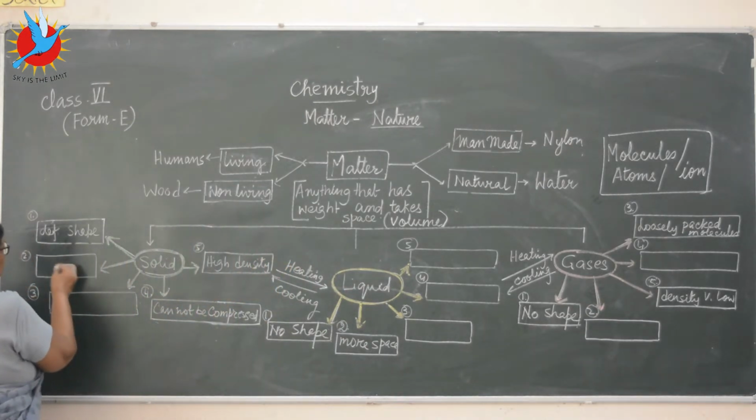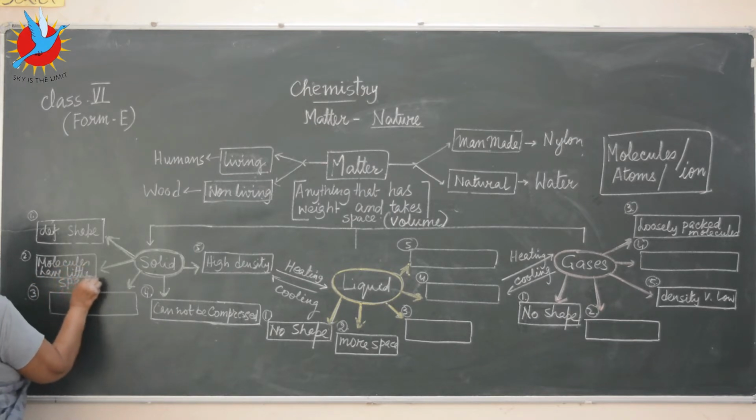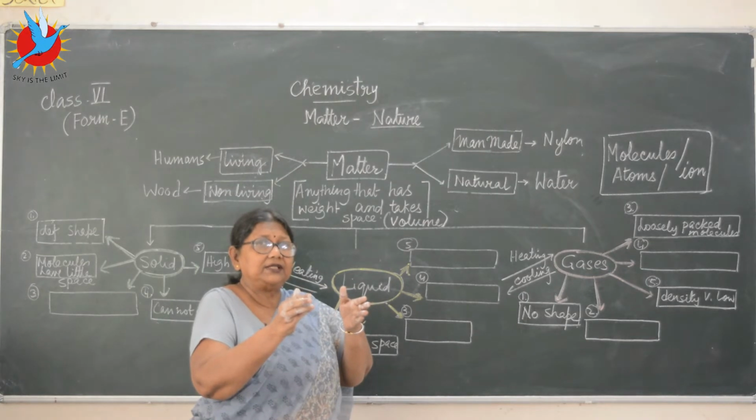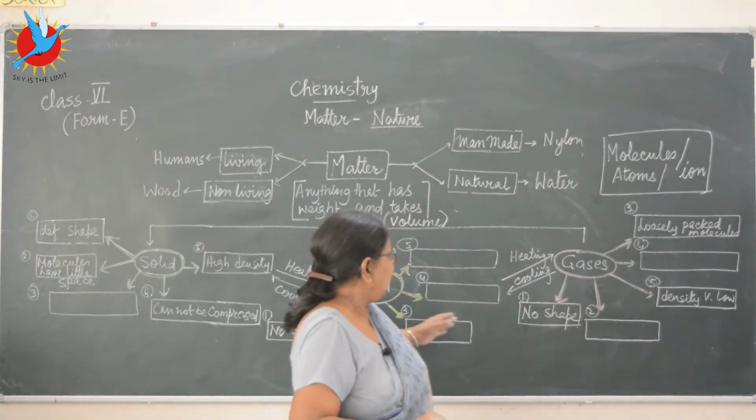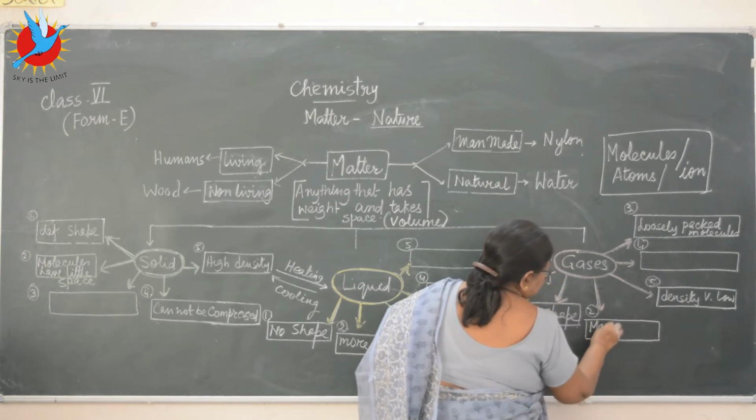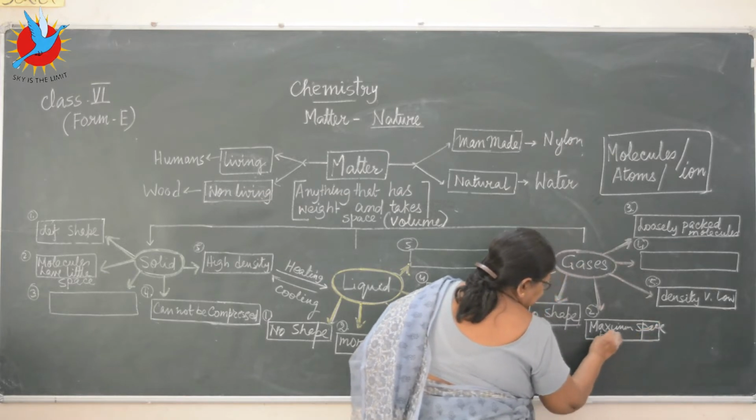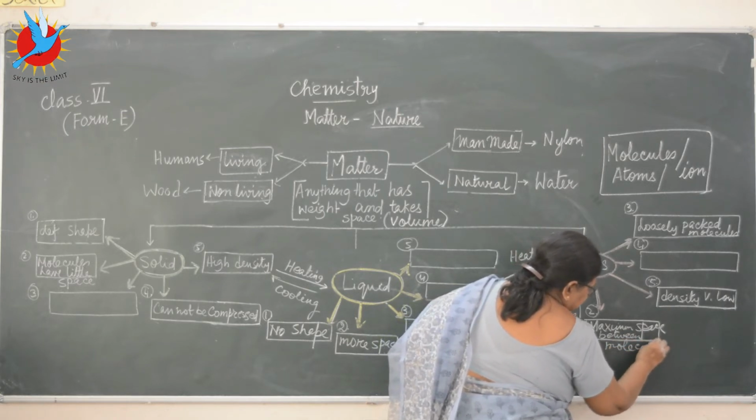So the second point will be molecules have little space between them. Very little space between them. Whereas in liquid, they are a little more away from each other. That's why they do not maintain the shape also. That's one of the reasons. We'll do a detailed study next. And gases also have maximum space between molecules.